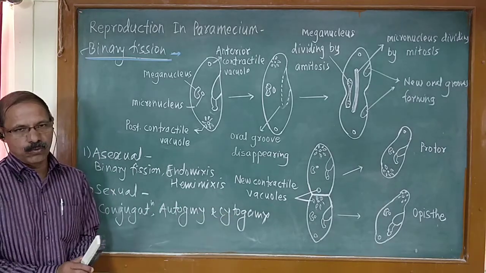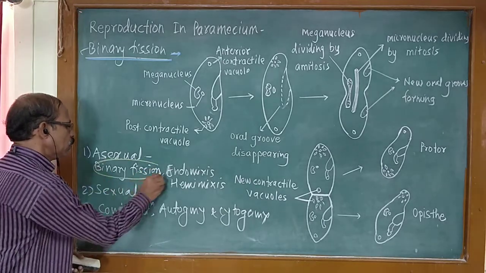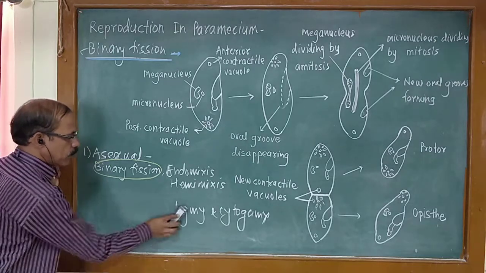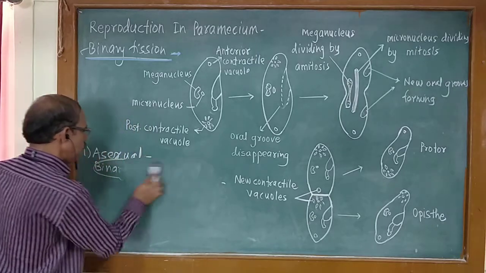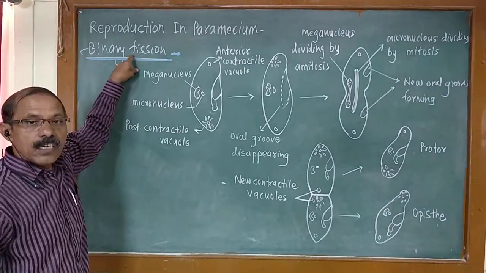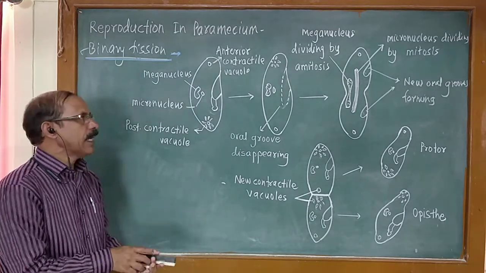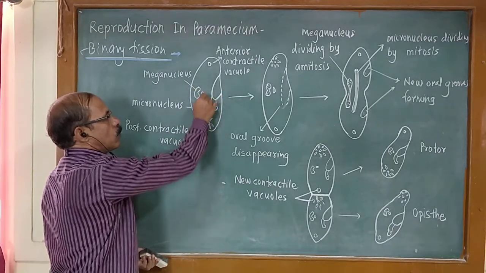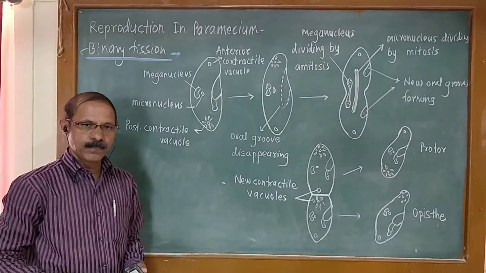and cytogamy. So today we will discuss the asexual mode of reproduction in Paramecium, that is binary fission. Binary fission is an asexual mode of reproduction and it takes place perpendicular to the long axis of the body, in transverse section.